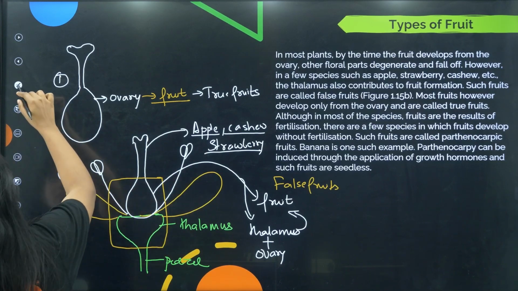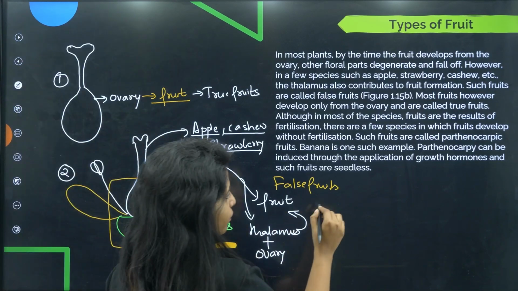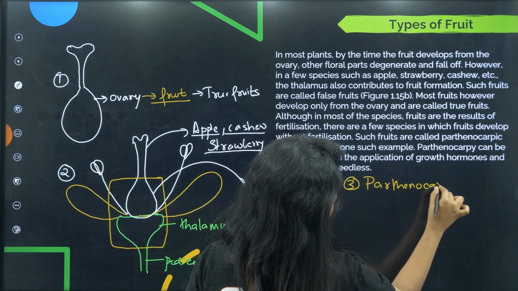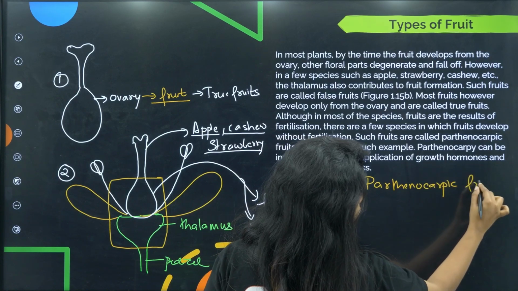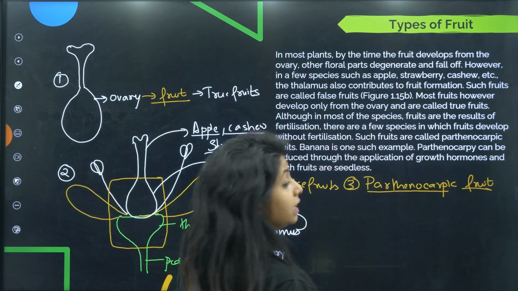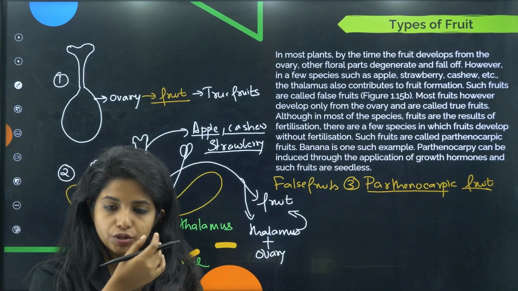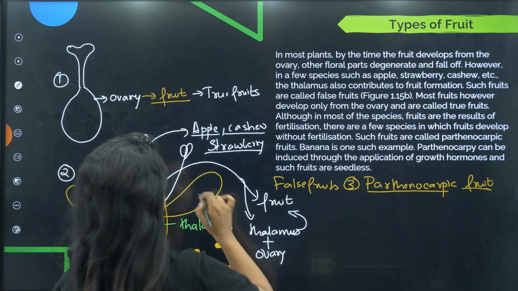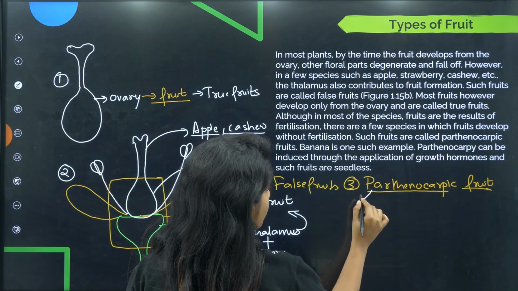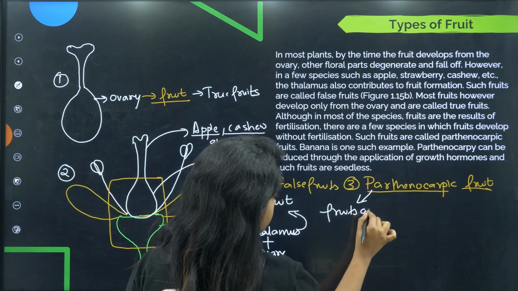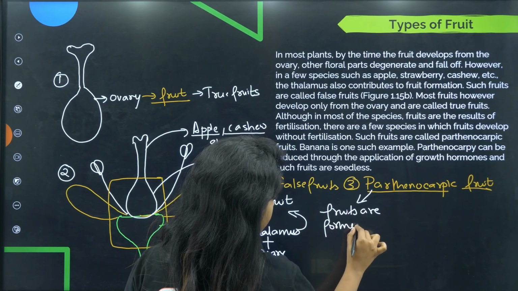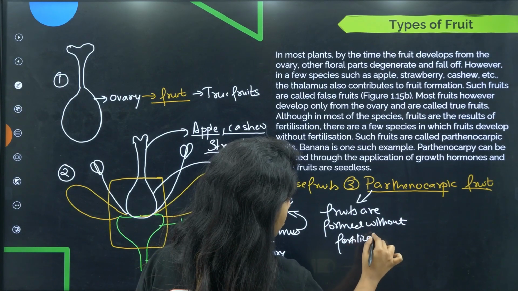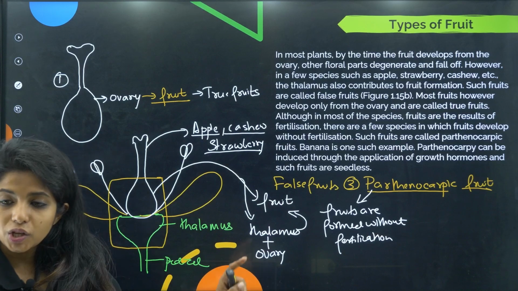Okay. Now, there is a third variety, which is known as parthenocarpic fruits. We have studied where the seeds are formed, where the embryo is formed without fertilization. Now, this is where fruit is going to be formed without fertilization. So, apomixis is where seeds are formed without fertilization, and fruits are formed without fertilization in the case of parthenocarpic fruit.